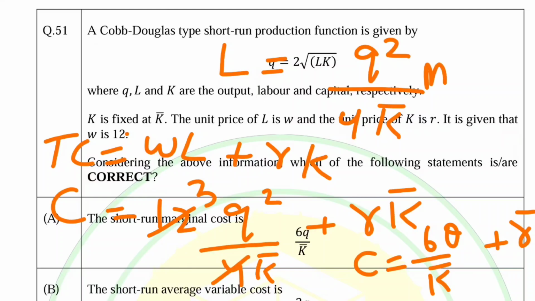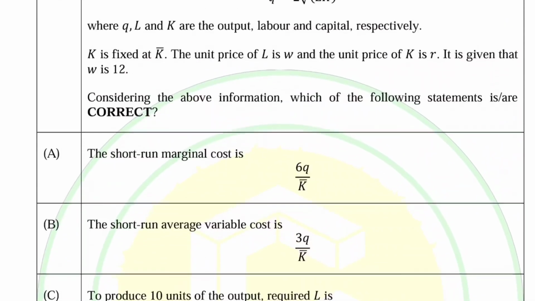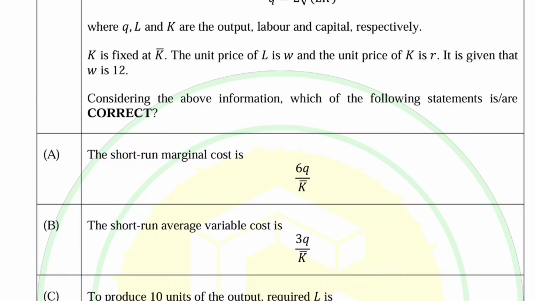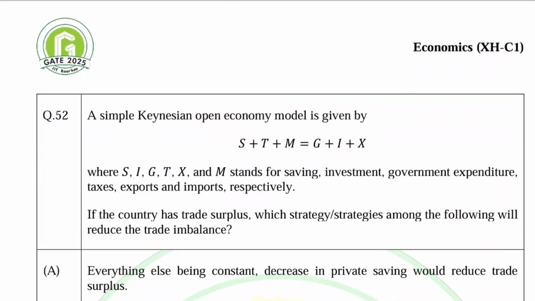So marginal cost will be the derivative of this function with respect to Q. So 2 6s are 12, so we will get 12Q divided by K, that will be the marginal cost. But here 6Q is not the marginal cost, and I will take this question in detail. I don't have the space here, obviously it is a basic question.